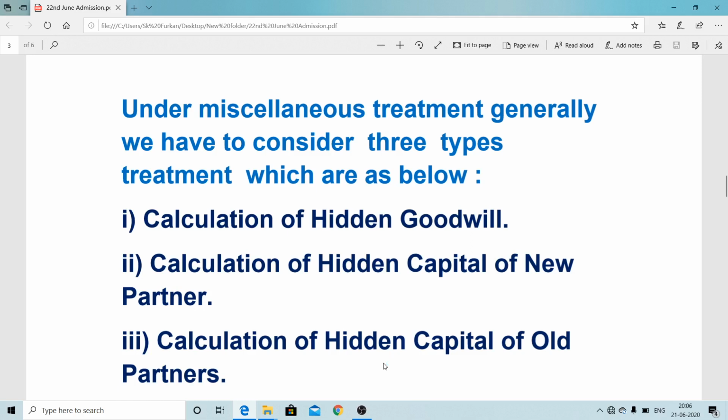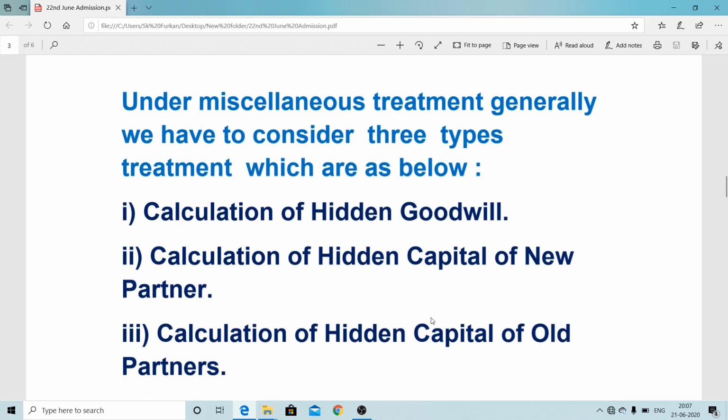At that time the goodwill amount can be provided, but the hidden capital, like the incoming partner's capital, will not be provided. Here in case of hidden goodwill, capital will be provided but the goodwill will not be provided. And this is the reverse: goodwill is provided but capital is not provided. So at that time we have to know that calculation.